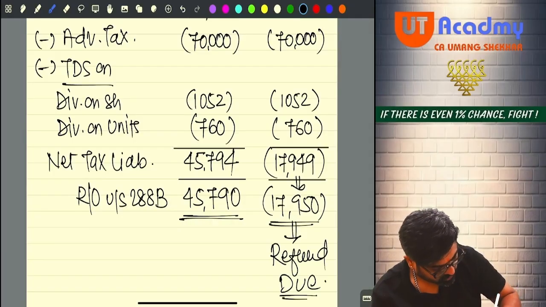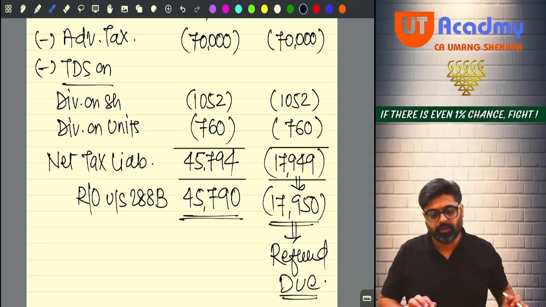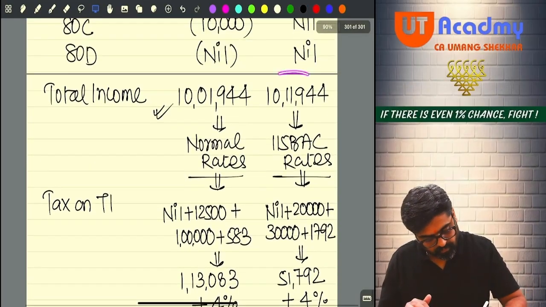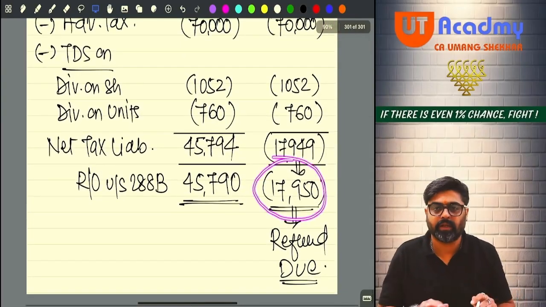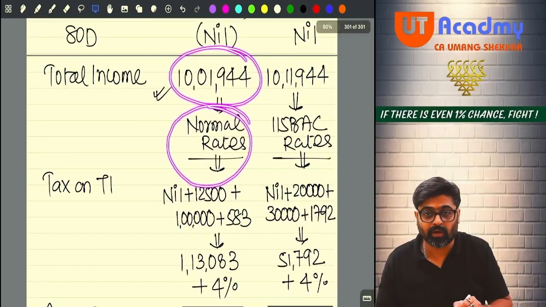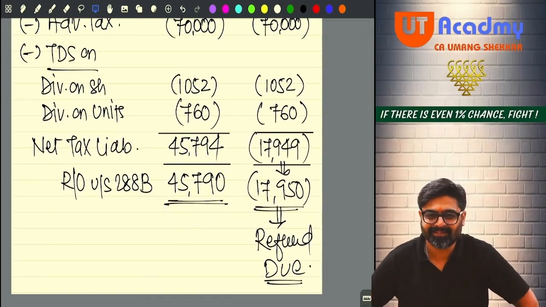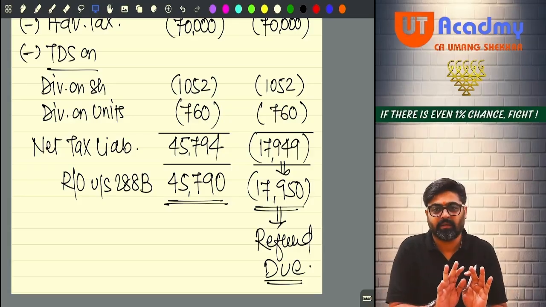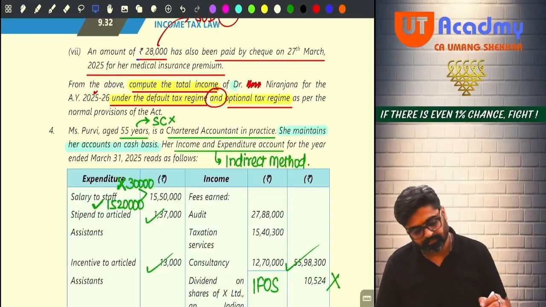So now I will ask you one thing. Showing this much total income, applying 115 BAC rates and taking a refund of tax, is it better? Or showing this income, applying normal tax and paying this much tax? Which is better? 115 BAC is better, no? So in terms of benefit, 115 BAC is better. So please check your final answer.